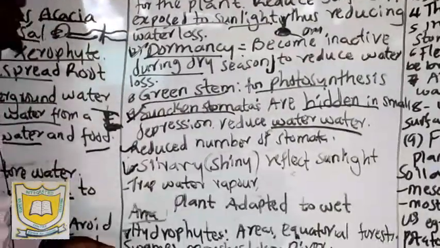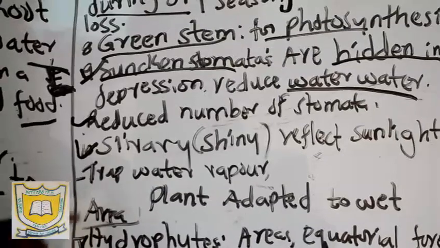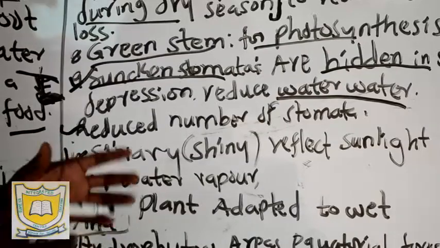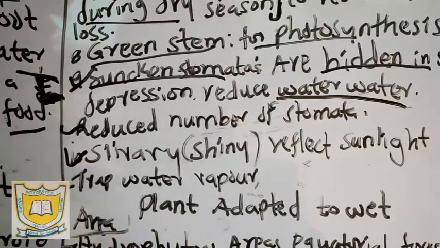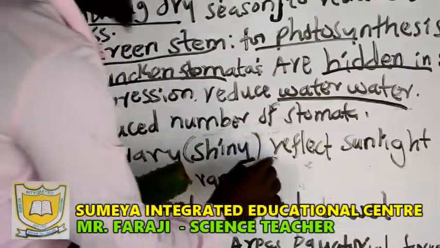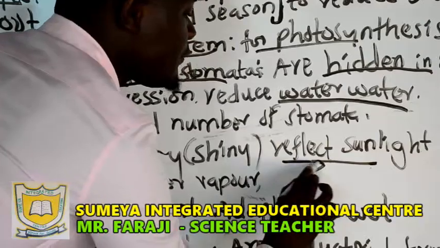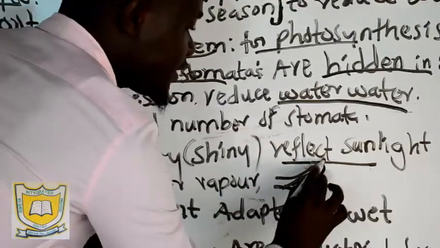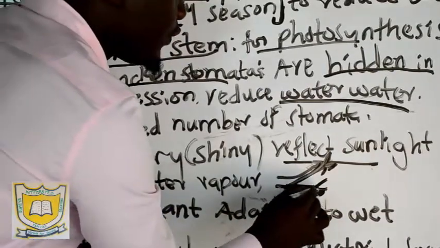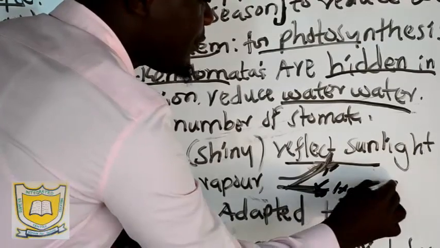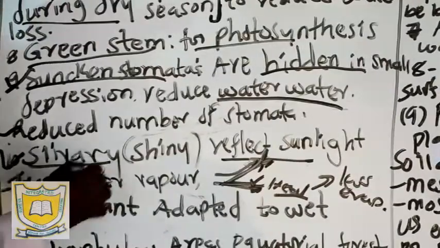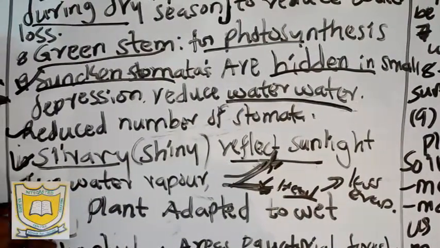Now we have the 10th characteristic or adaptation of these plants, where we say they have shiny and silvery leaves. The shininess and smoothness or silveriness of the leaf just helps to reflect a lot of light. When we talk of reflection, this is the bouncing back of light. Now, when the light bounces back, it means the leaf will not lose a lot of water. The leaf will not have a lot of heat. Hence, when the leaf is not heated up, it means there is less evaporation. So the shininess and silveriness of the leaf is just for the reduction of water loss.